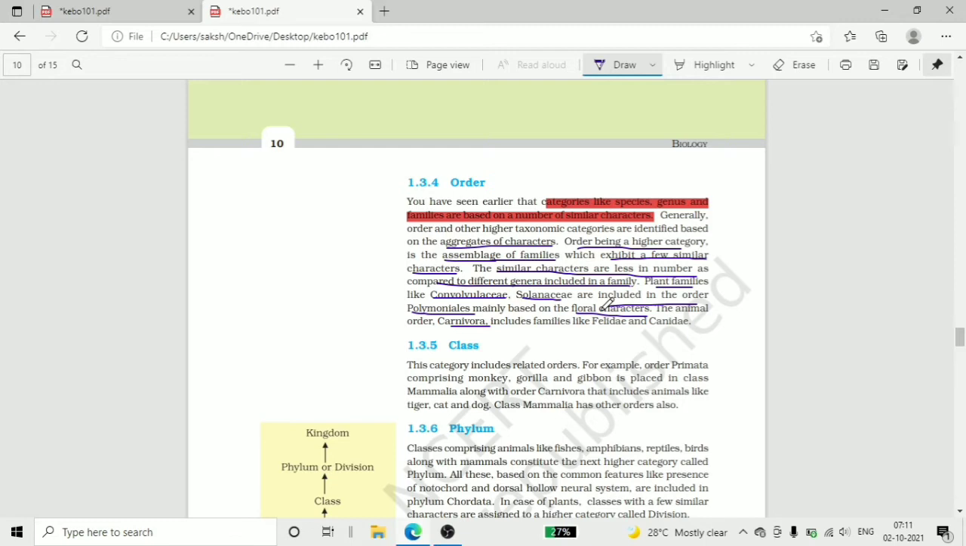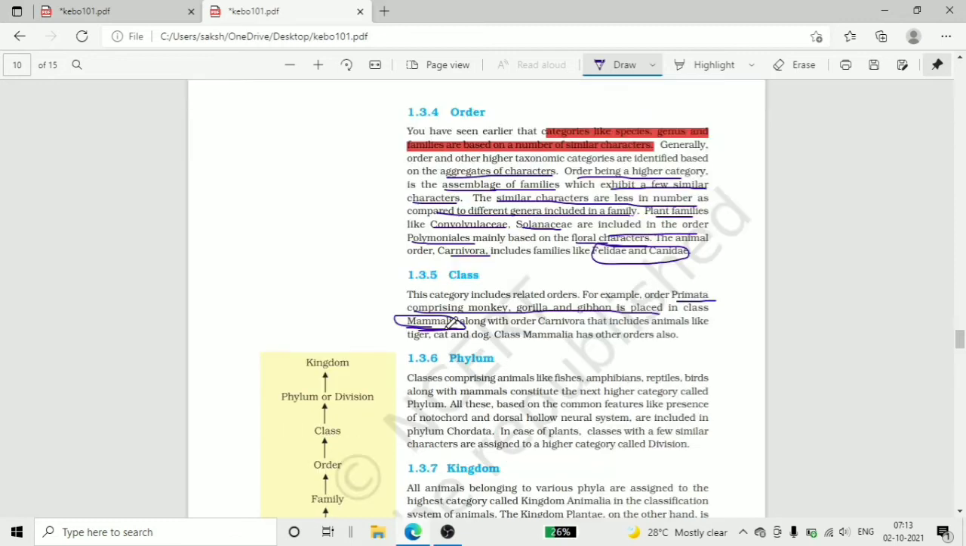I have a question. What is the common feature of mammalians? So comment it down in the comment section. What is the common feature of Mammalia? Along with the order Carnivora, that includes animals like tiger, cats, dogs, class Mammalia has other orders also.